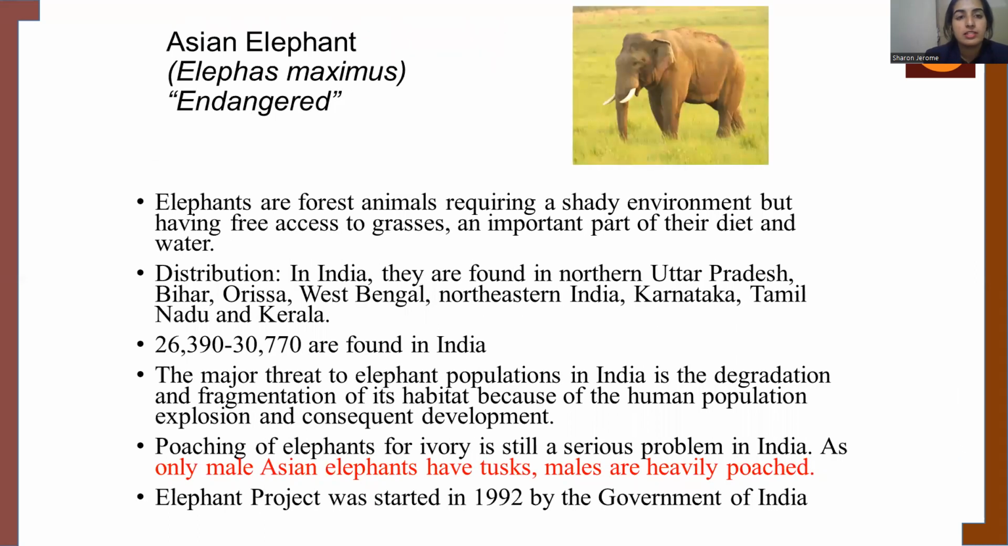When we talk about the Asiatic elephant, they were seen in the northeastern areas and also in Karnataka, Tamil Nadu, and Kerala. It is categorized in the endangered species mainly because it has been poached in an extensive manner for its tusk. As only male Asiatic elephants have tusks, the males have been heavily poached. So, Elephant Project was started by the Government of India in 1972.